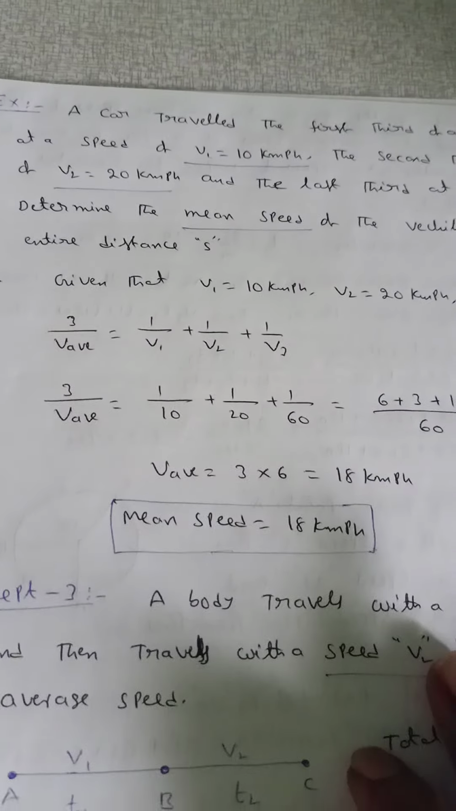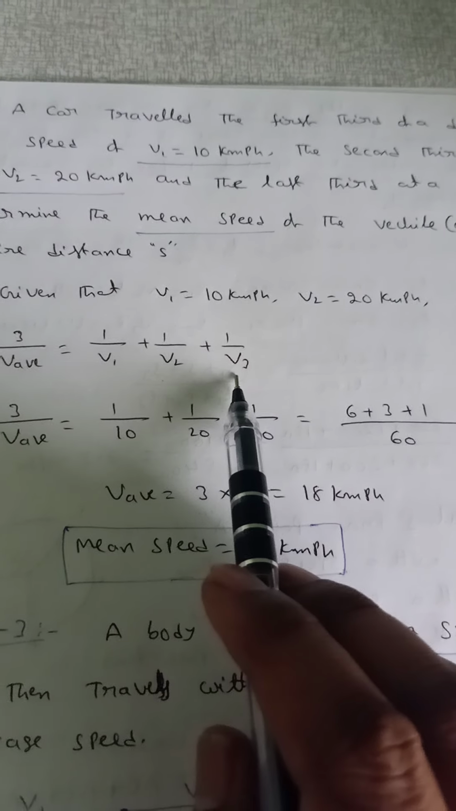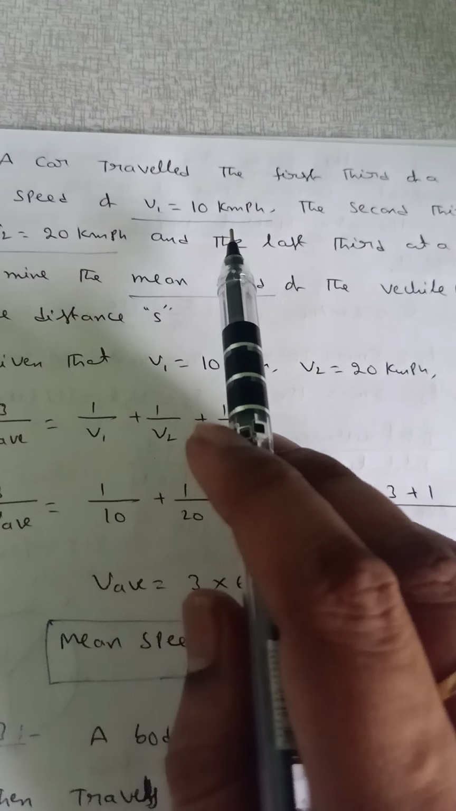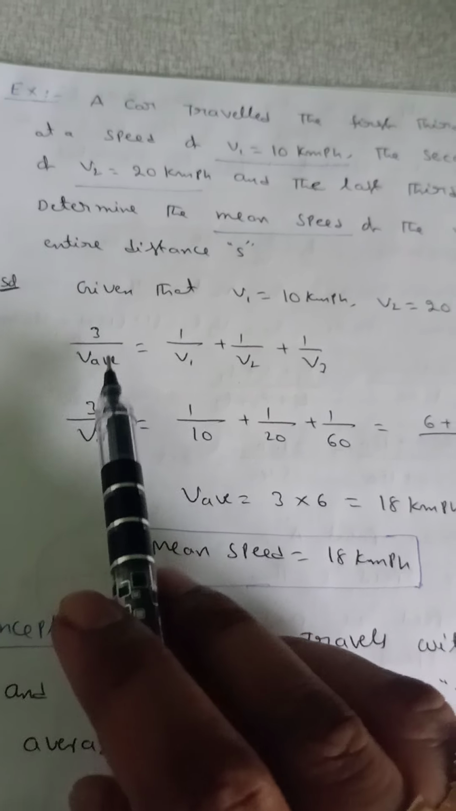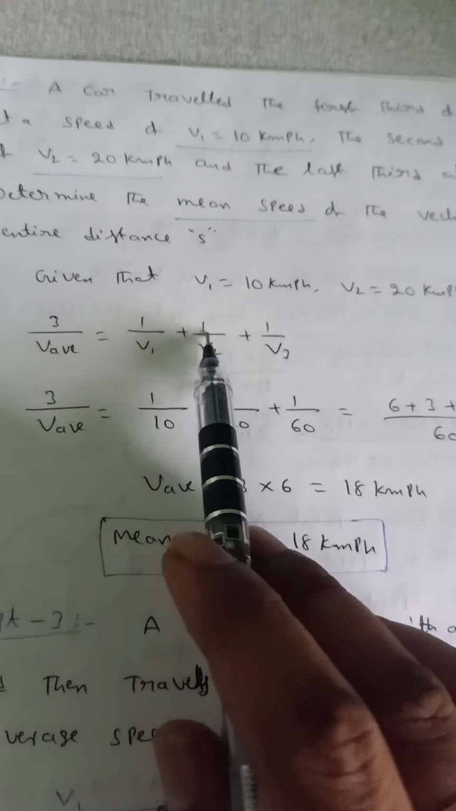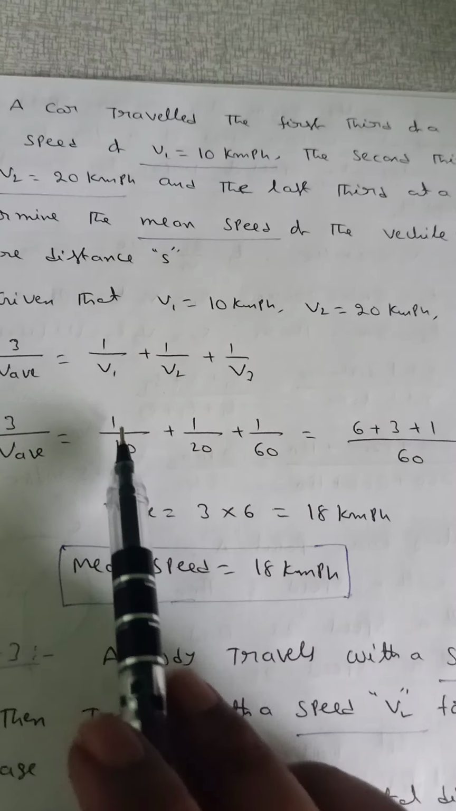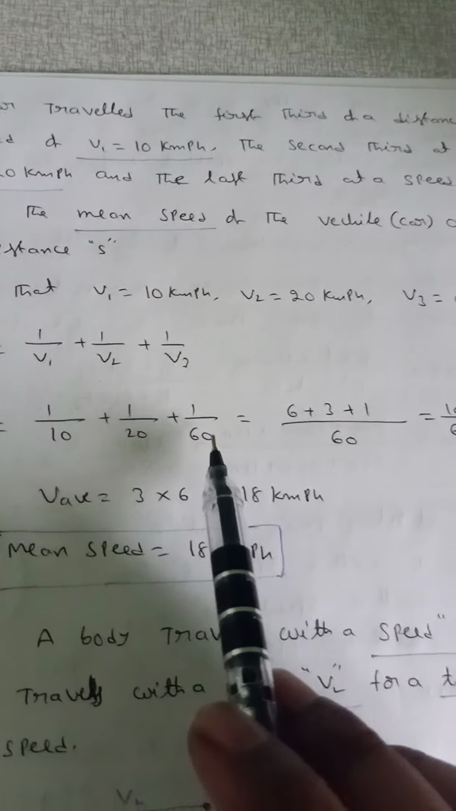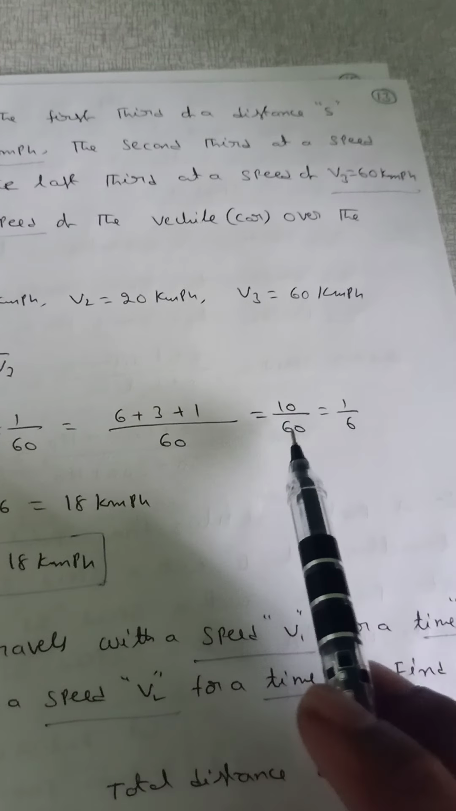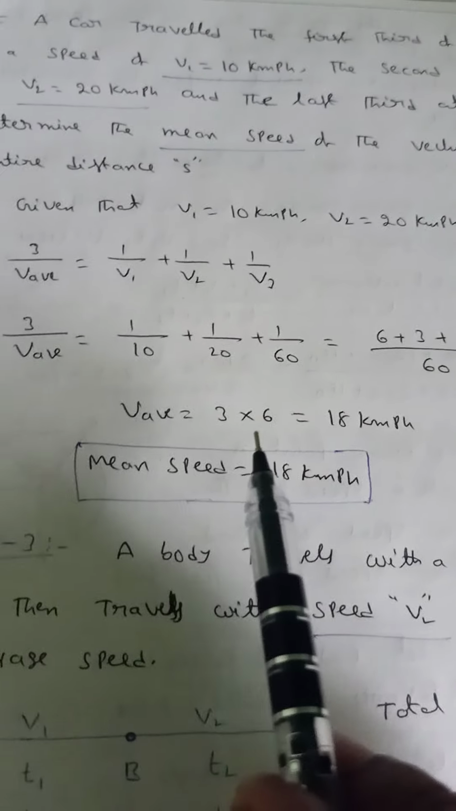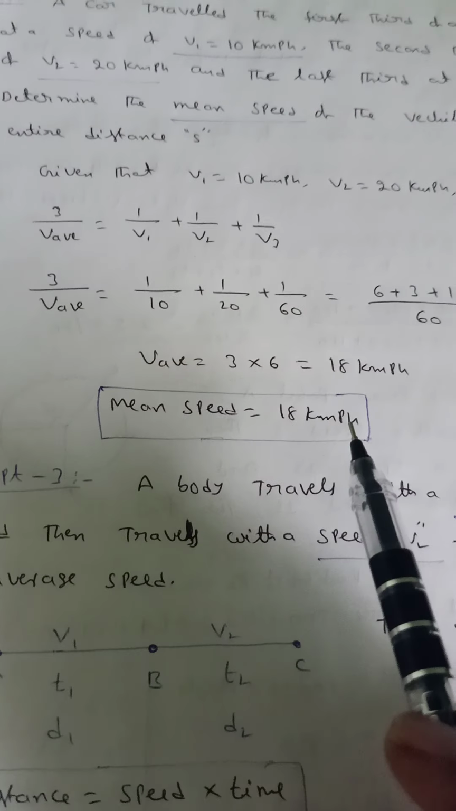That means 3 by v average is equal to 1 by v1 plus 1 by v2 plus 1 by v3. When the distance is divided into 3 equal parts, the number is 3. Substituting the values, 3 by v average is equal to 1 by 10 plus 1 by 20 plus 1 by 60. LCM 60, that means 6 plus 3 plus 1, which is 10 by 60, equal to 1 by 6. V average is equal to 3 into 6, which is 18 kmph. Mean speed or average speed is equal to 18 kmph.